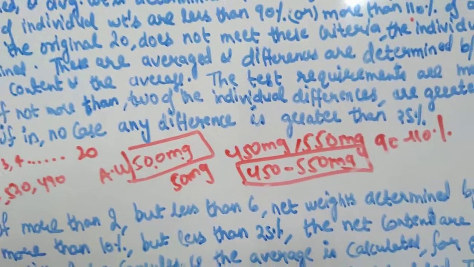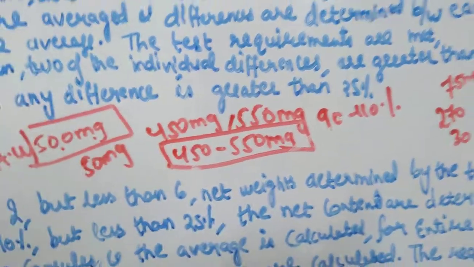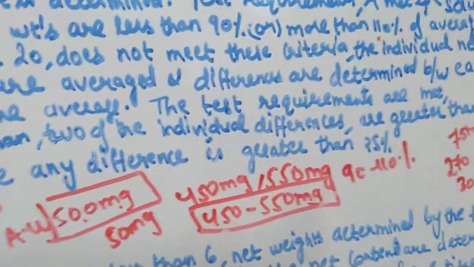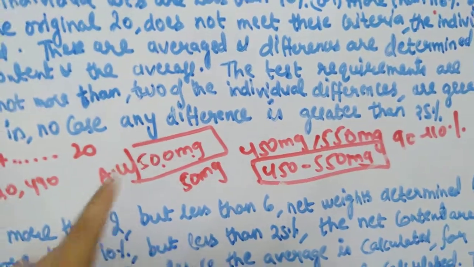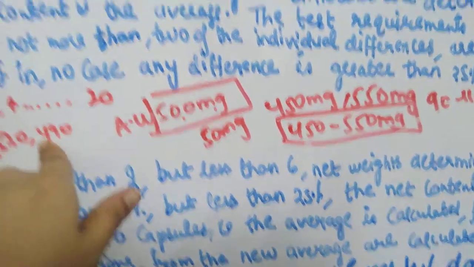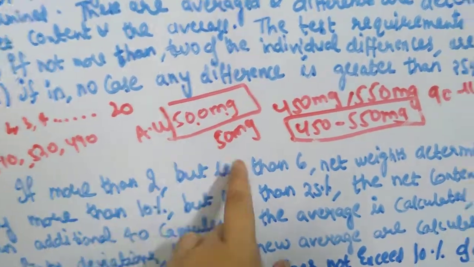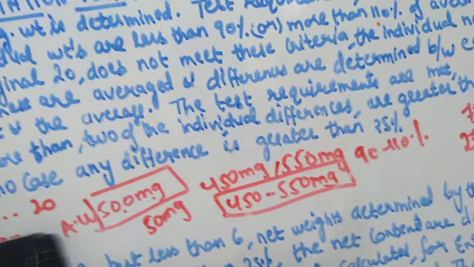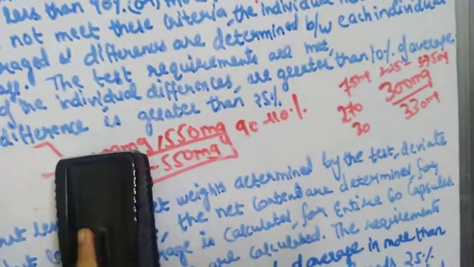Suppose in any case even one capsule differs from this range, then you have to further proceed with the test. We'll discuss that now, but first you should understand this. This is the same as that of your tablets. You are taking 20 capsules, weighing them individually, finding out the average weight, and the weights of the individual capsules should be between 90 to 110% of the average weight. So this is your first criterion. If all the capsules pass, then the capsules are said to pass the test. But suppose even one of them is out of this range, then you have to repeat the test.